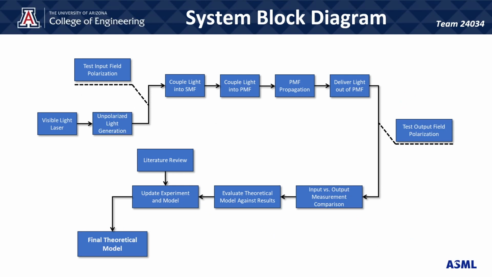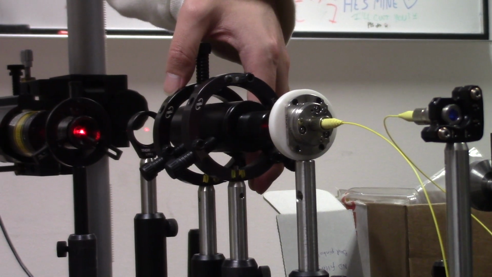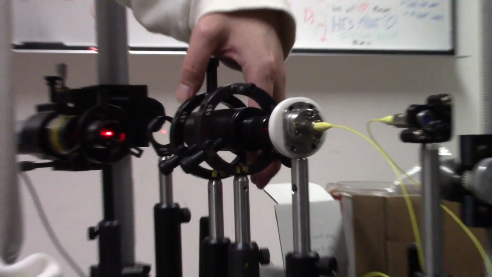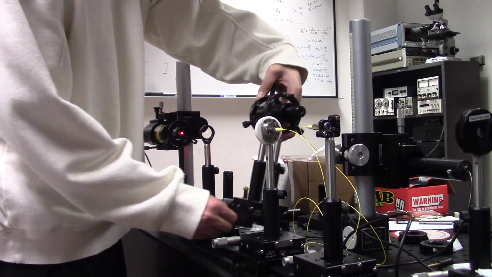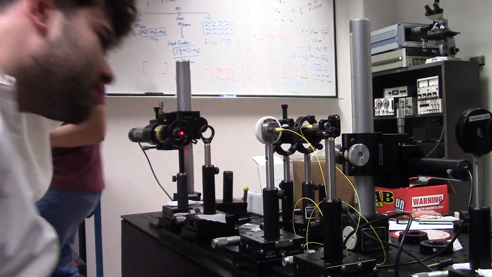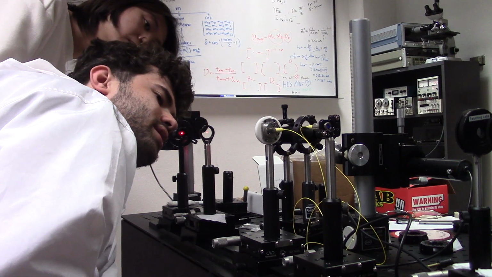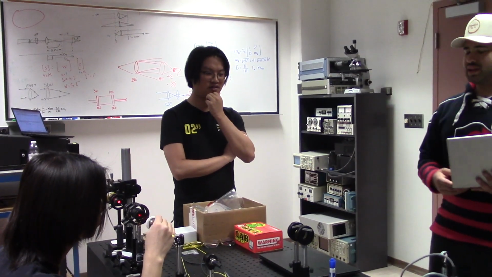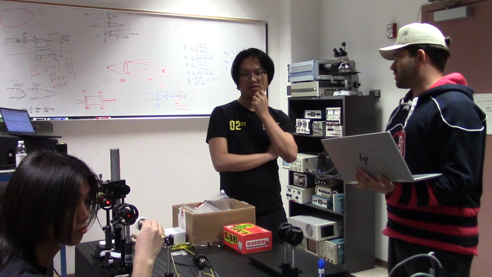We must create a theoretical model to describe how polarization is affected by the propagation through the fiber, which we should verify through experimentation. To solve this problem, we have developed a theoretical model based on Euler matrices which describe the action of an optic on the polarization state of light. We developed an experimental model in parallel with a theoretical model backed by research and testing throughout the year. The experimental model consists of light depolarization, fiber coupling and propagation, and a measurement system at the output.